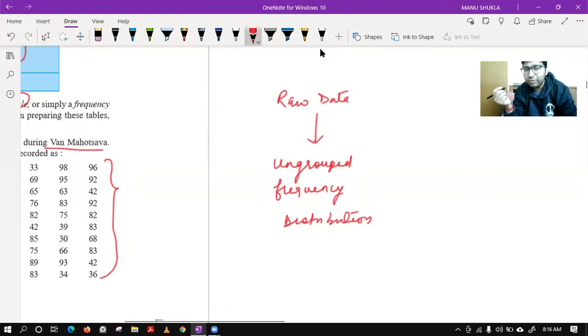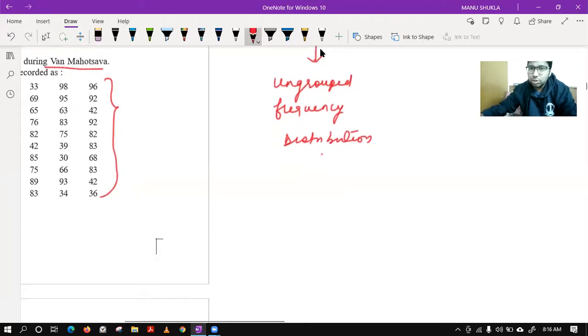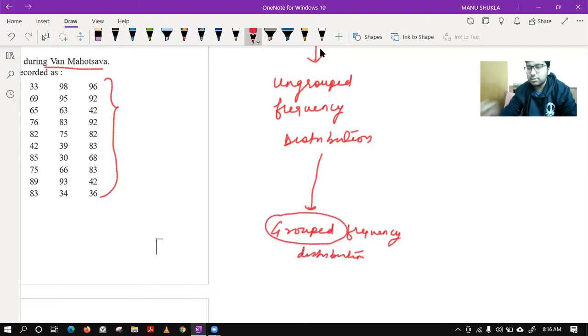The first level that we dealt with in previous classes was your raw data. Now we have seen ungrouped frequency distribution. Now we should move to the next level, that is grouped frequency distribution. As you can see the term group, that means now we will form some groups.